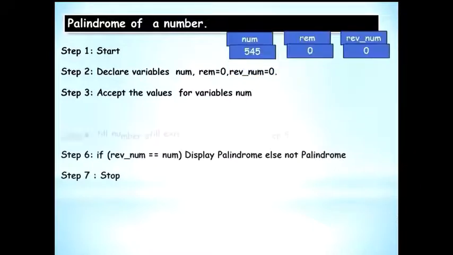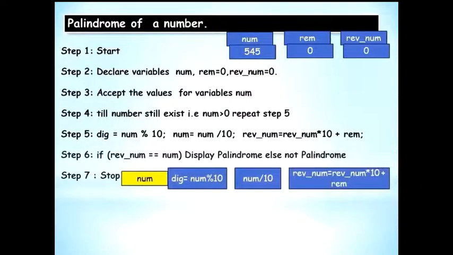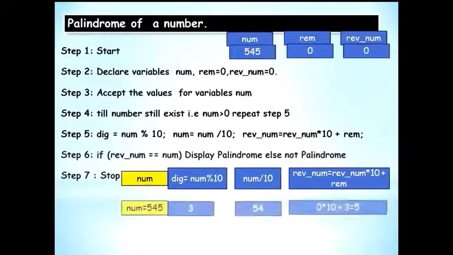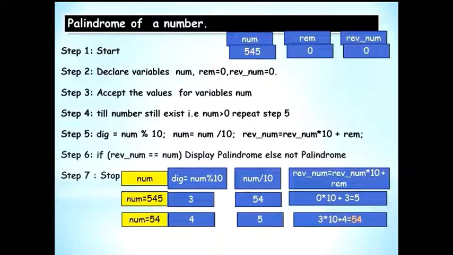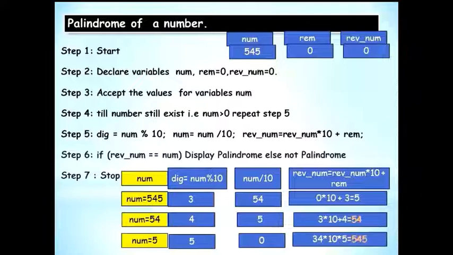So we have a number, the number is 545, extracted the digit, it is 5, you reduced it, it became 54, and then you built on it, it became 5 the first time. Then slowly you repeated, it became 54. Then again you repeated, it became 545. But there's a problem here. If you go to check at step 6, you are comparing reverse number with number, and your number has reduced to 0.